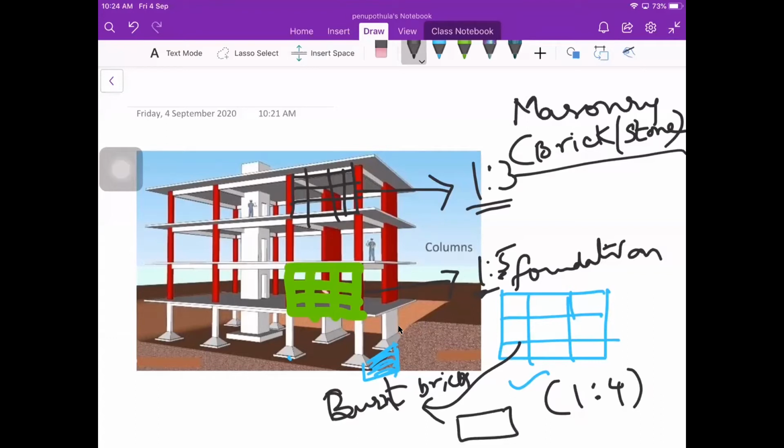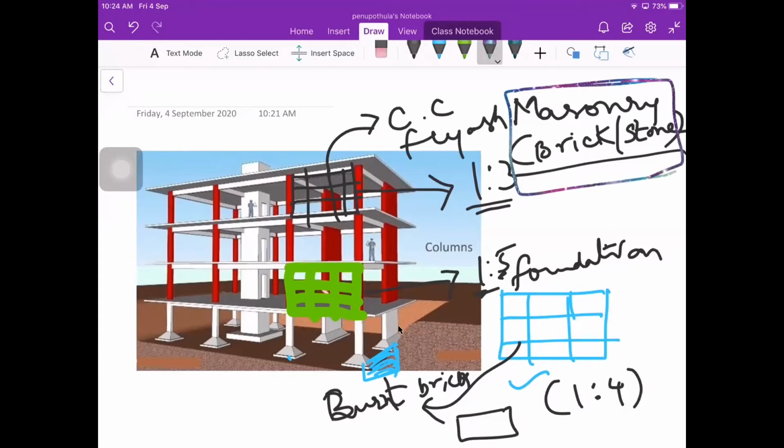Say for example, if you are going for some kind of a partition wall, here we might be using cement concrete bricks or fly ash bricks. So the entire proportions have been changing. The materials are changing. Even the proportions of mixing is changing. So you can't say brick masonry is same for everything. This is what I want to conclude from this. The masonry can be by stone or brick, it doesn't matter, it won't be the same for every item of work in the building.